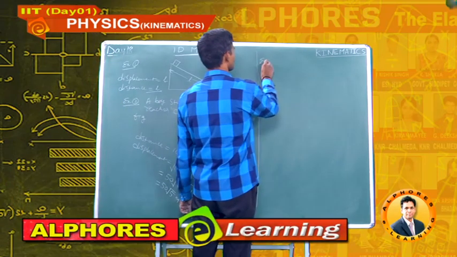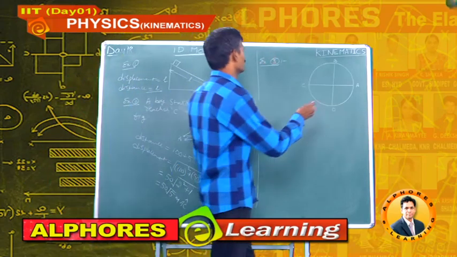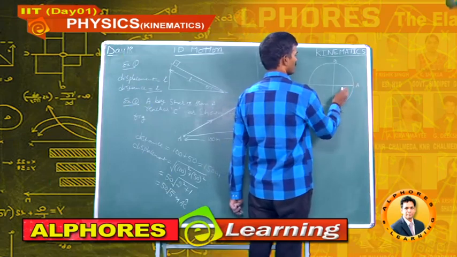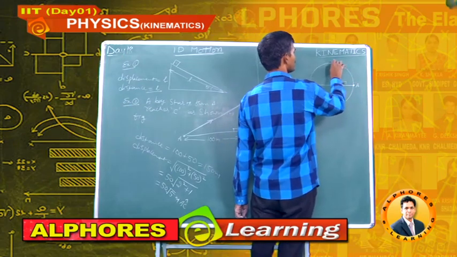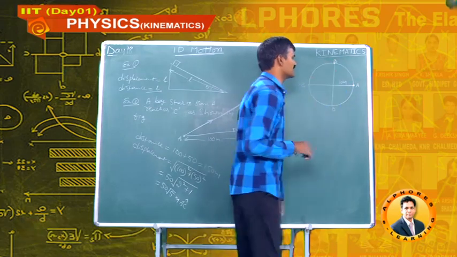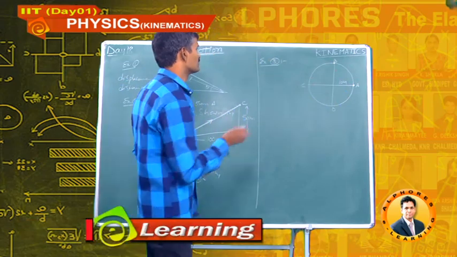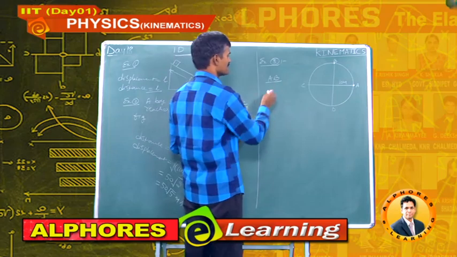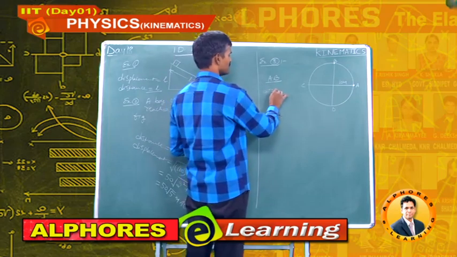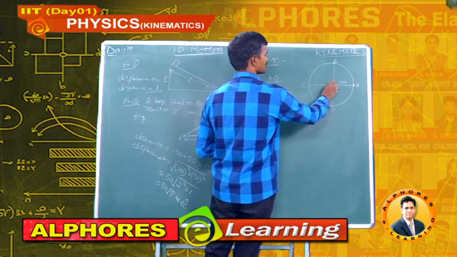Example 3: a man moves in a circular path of radius 10 meters. If he reaches from A to B, B to C, C to D, find the distance and displacement at different instants. Consider the A to B journey. The distance travelled by the boy, this is 90 degrees.